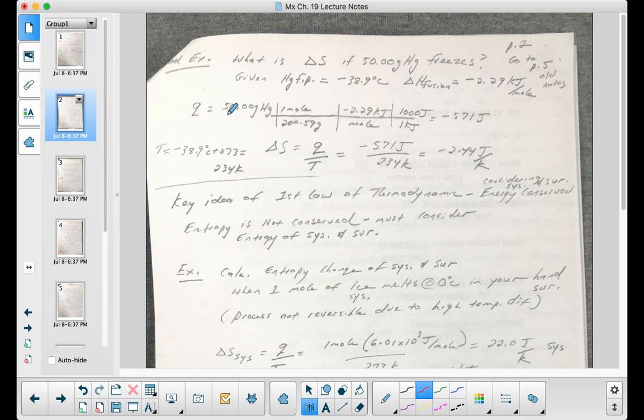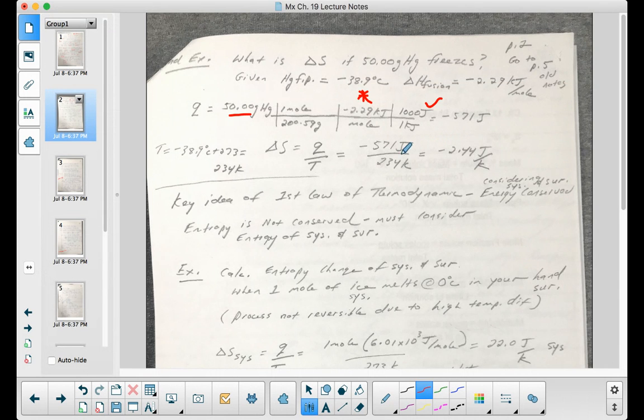I'm going to start out with the mass, convert it over to moles, then use my delta H of fusion here, being careful to make sure I use the sign. Since we're ultimately trying to find delta S, I want to convert over to joules, and I get my value of negative 571 joules.